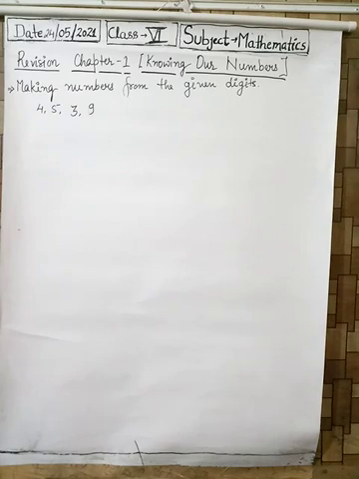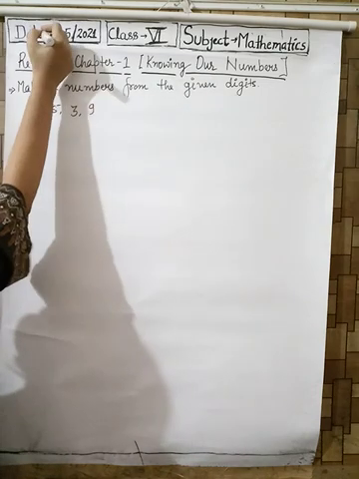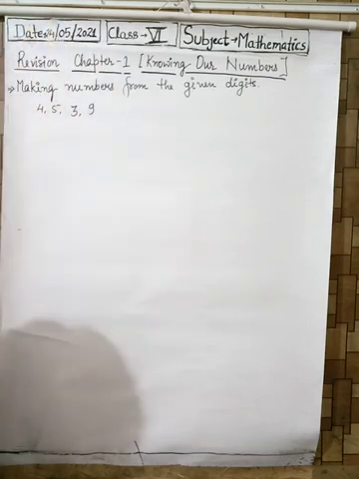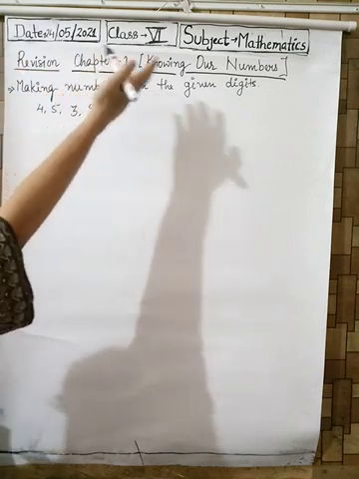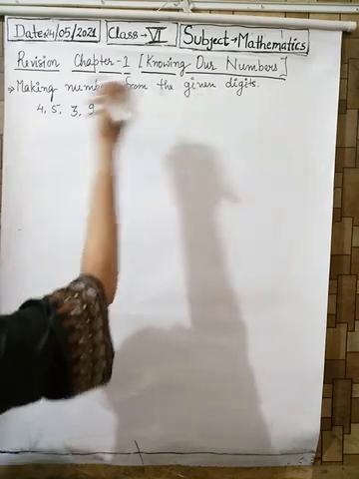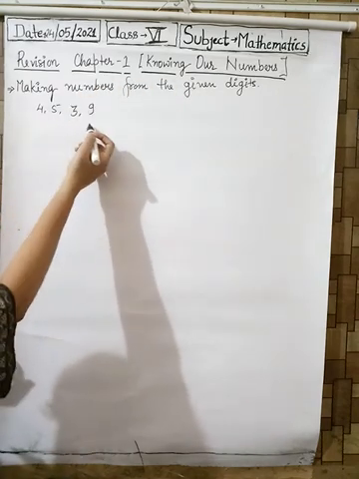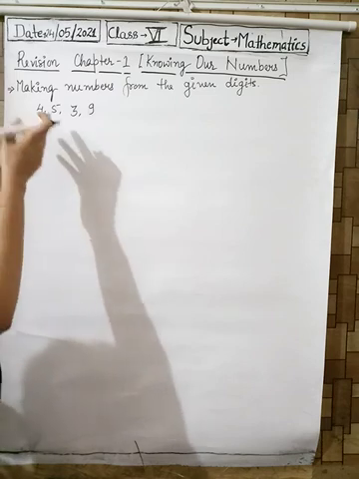Let us revise chapter number 1, knowing our numbers. Today is 24th May and today we will revise some important topics of chapter number 1, knowing our numbers. The first is making numbers from the digits. You have been given some digits and you are supposed to make the smallest and greatest number from the given